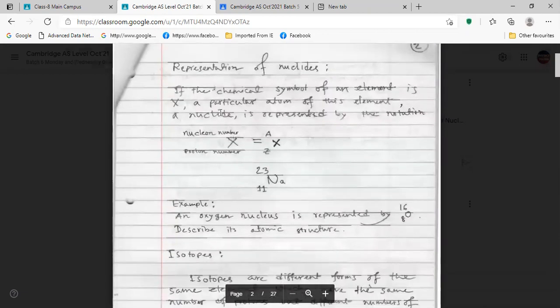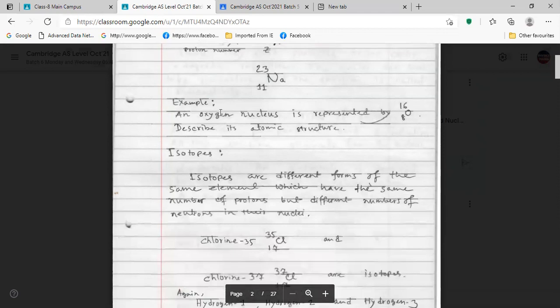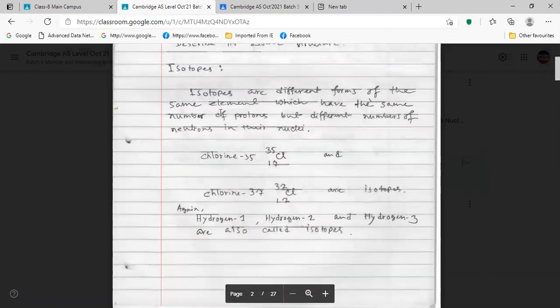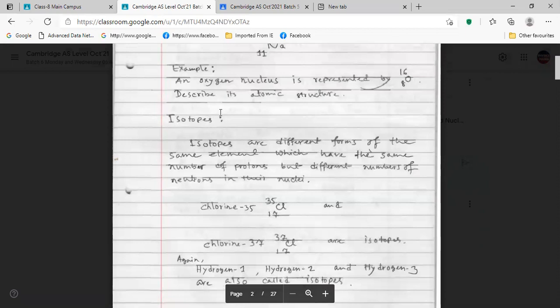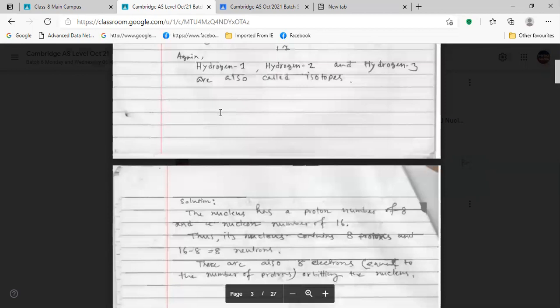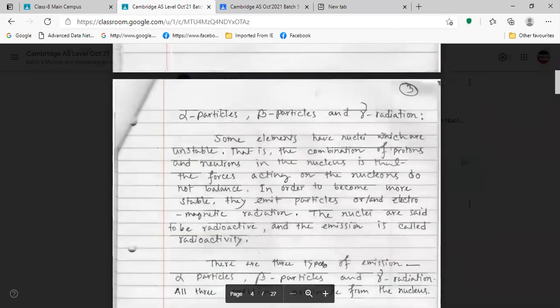So next, notation. We also know this. In case of an ion, we should write the charge at the right top corner, if it is any ion, positive or negative. Then isotopes, right? What is an isotope, Farhan? Isotopes have the same mass number but different proton numbers.